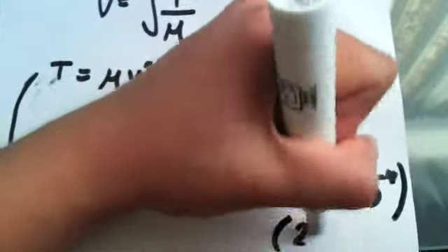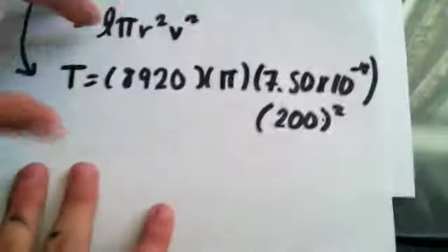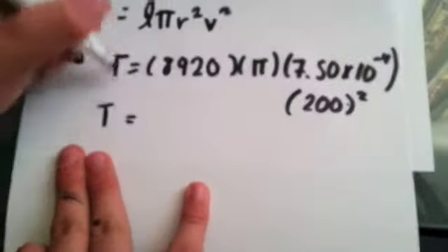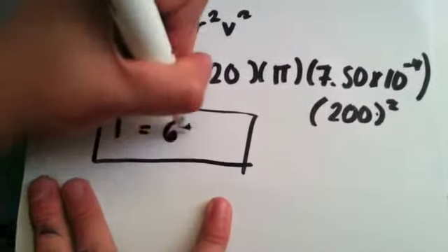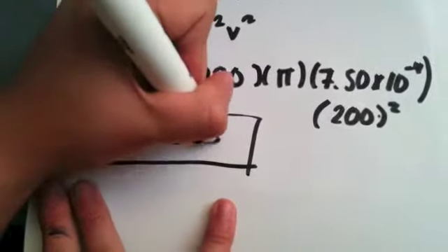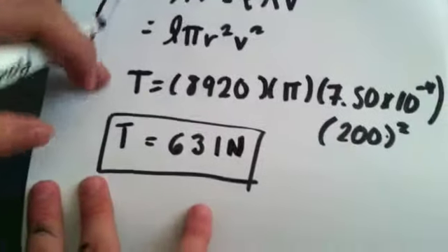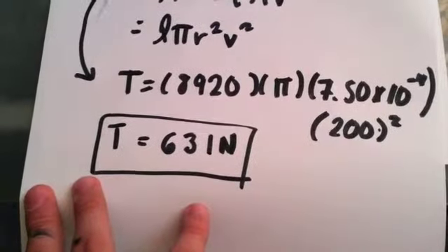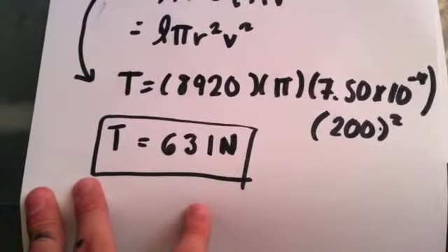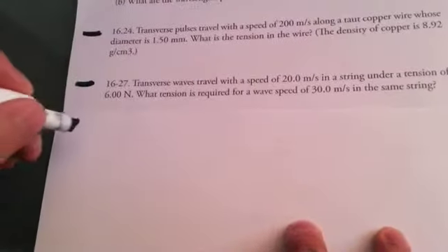So finally we got that the tension is 631 newtons. This is our final answer of this problem. As we notice, they are simple, they are fast, and we only had to isolate the tension, substitute, and relate the data to finally obtain the tension.